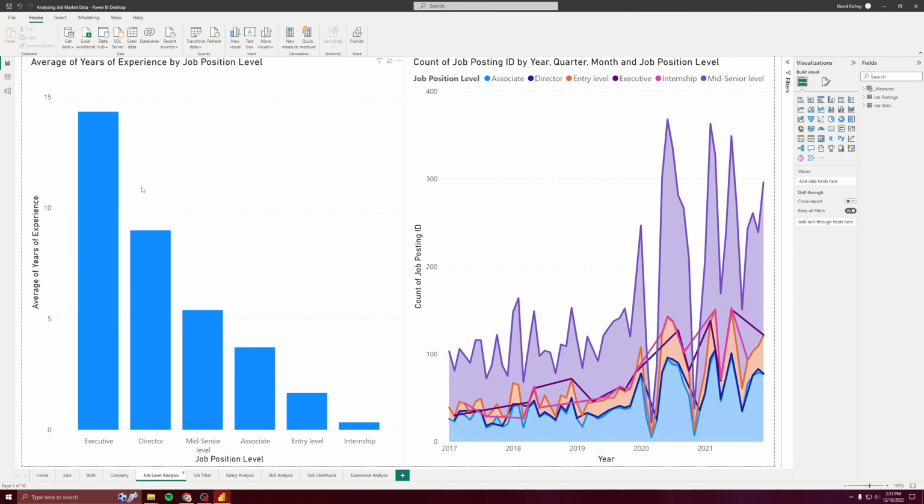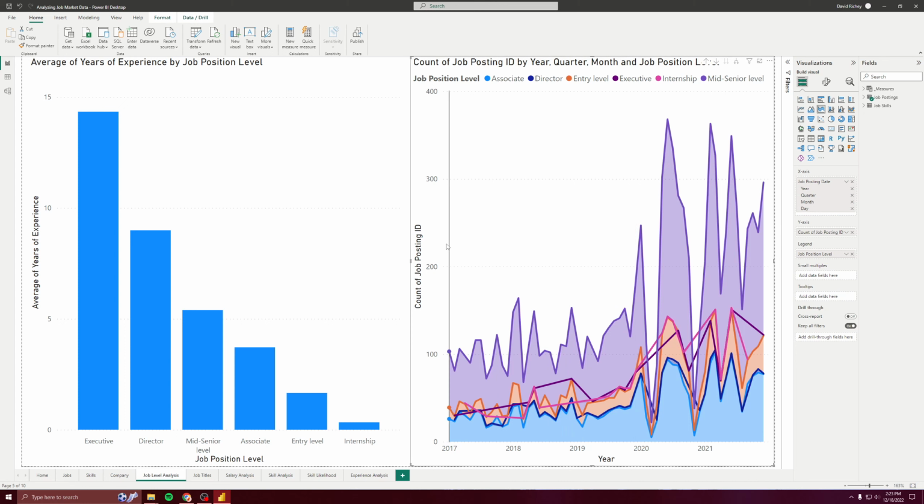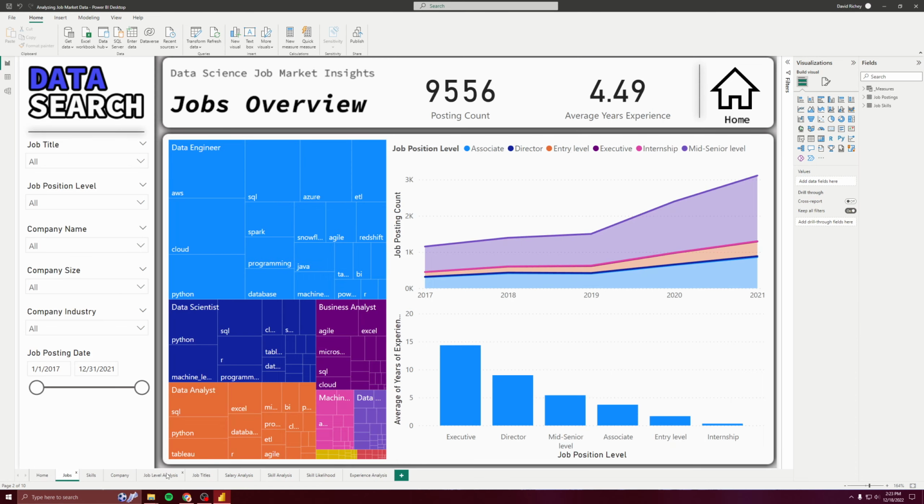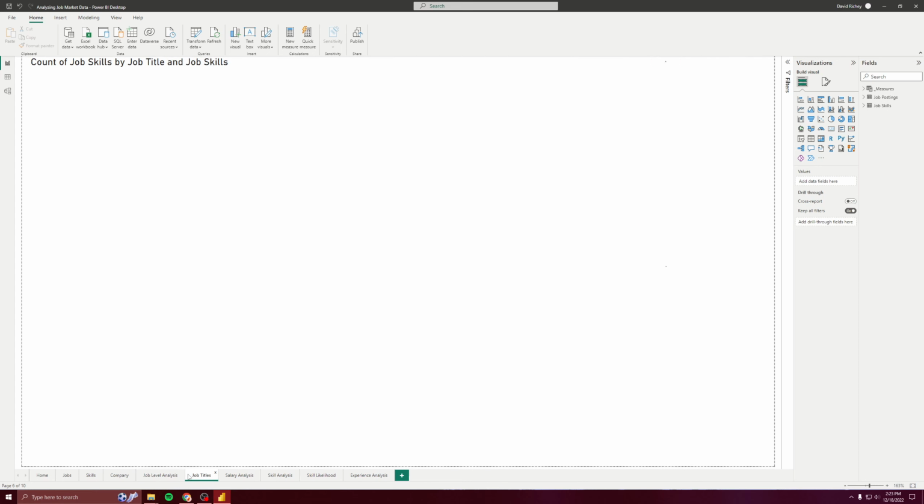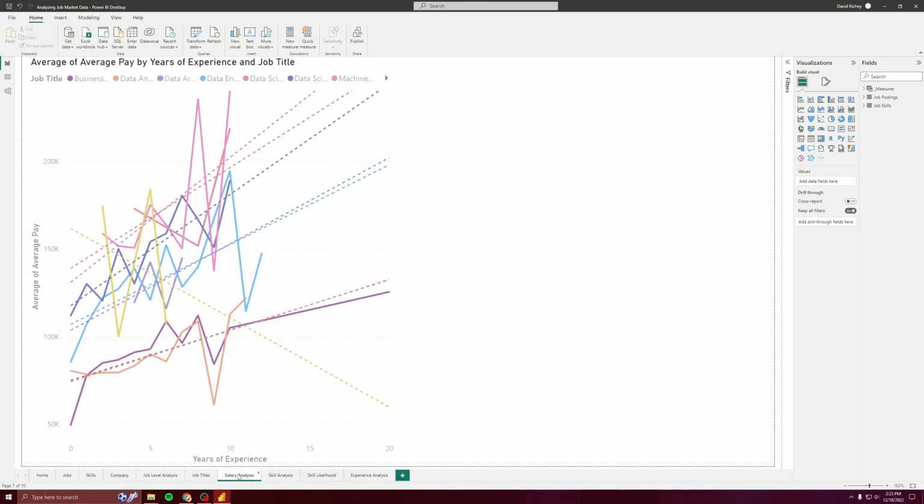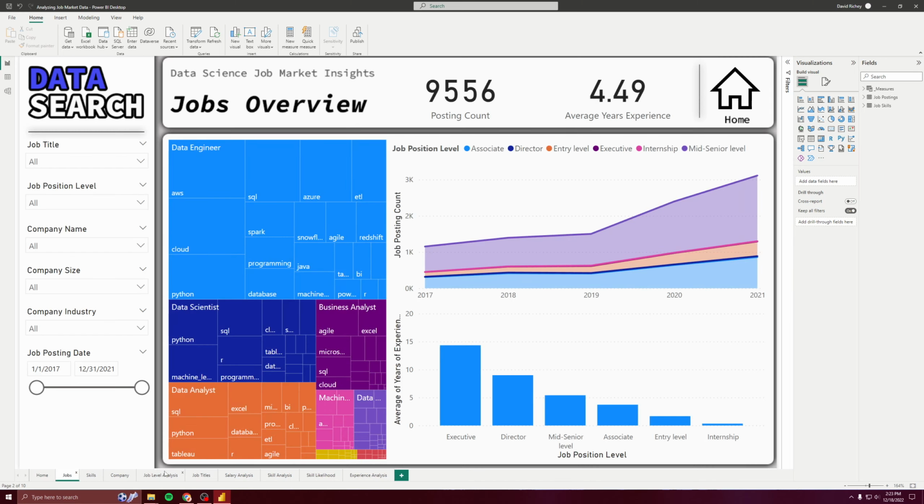There are some extra pages here for more analysis, so we'll go over that quickly. There's job level analysis, which is the average years of experience by job. We saw this chart, it's just a bigger one. And then here's this line, and it's still a stacked area chart. It's the same one, but bigger, so you can see it. Job titles too. So we kind of condensed all of this into the jobs page.